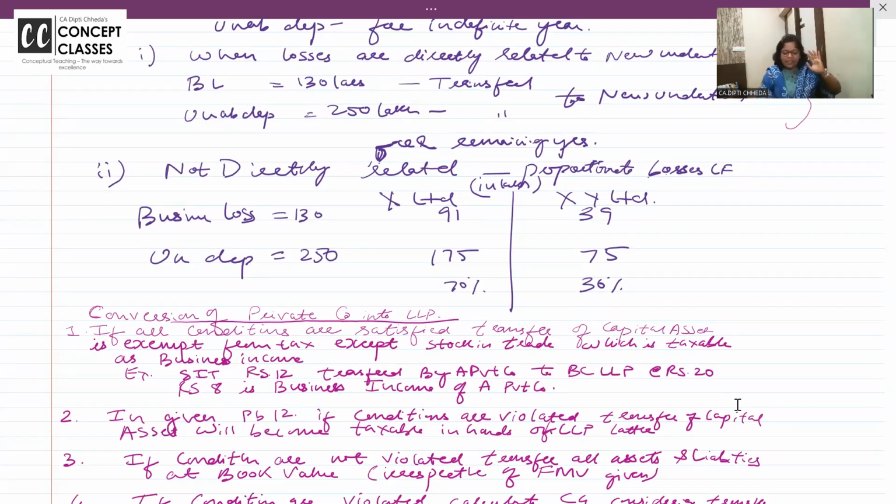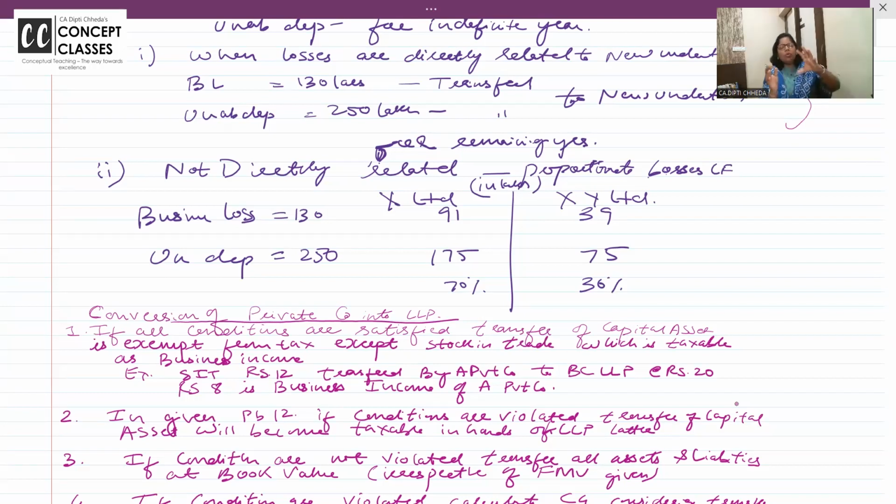Business loss, say 130 lakhs. Okay, right? Then how much percentage? 70% I am having ownership and capital, so it will be with me, the demerged company. 30% I have split into the new company, the resulting company. तो 30% लॉस उनको कैरी फॉरवर्ड करने दो. समझ में आ रहा है आपको?